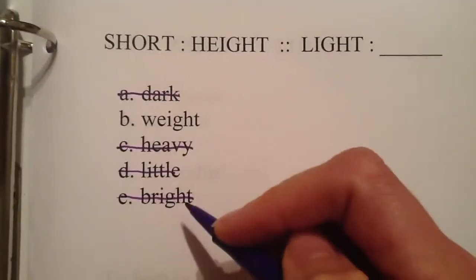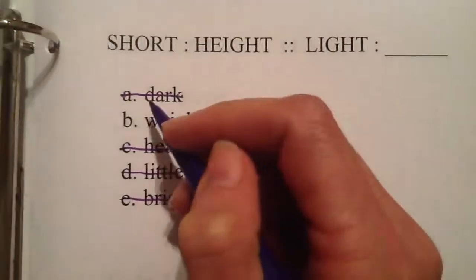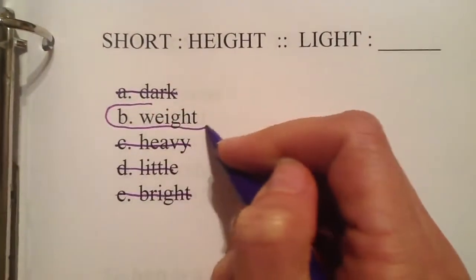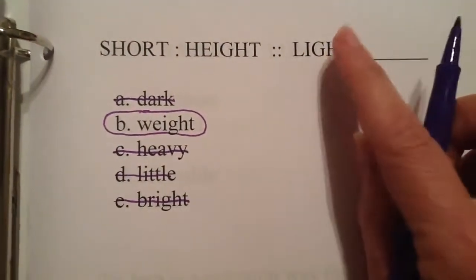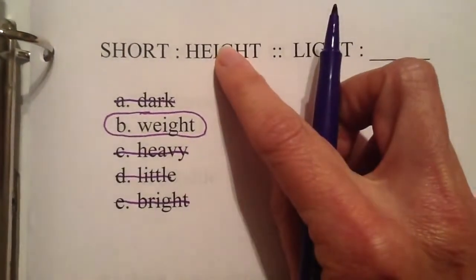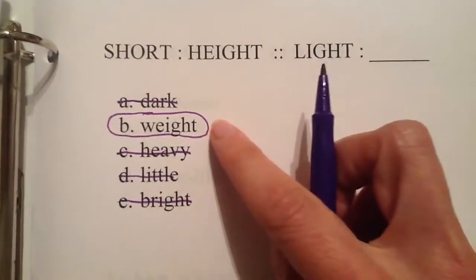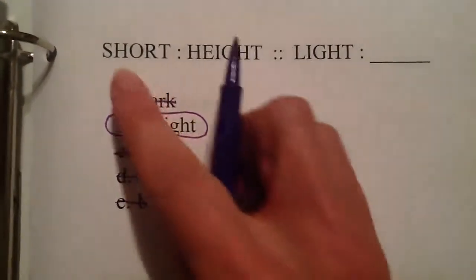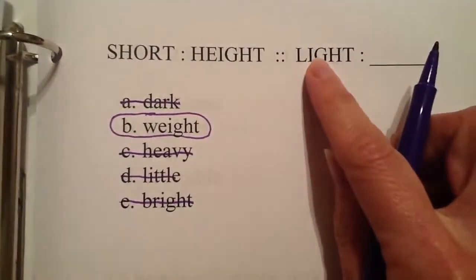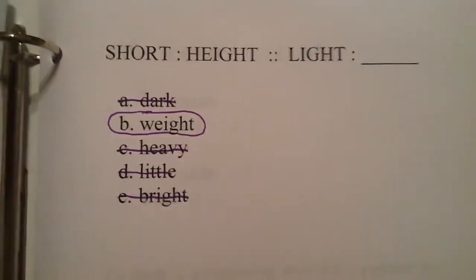Dark, heavy, little, and bright were all adjectives. Weight was our only noun. So short helped us to know which version of light to use, the adjective, and height being a noun helped us to find our only noun option here. So sometimes when you're stuck on an analogy, figuring out the parts of speech can be a really helpful tool in solving it.